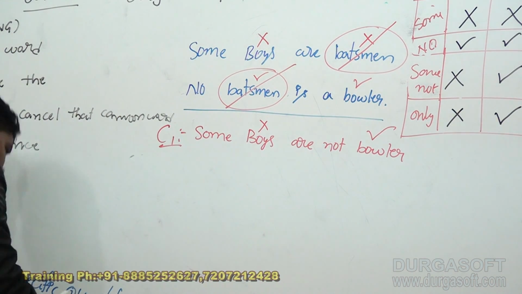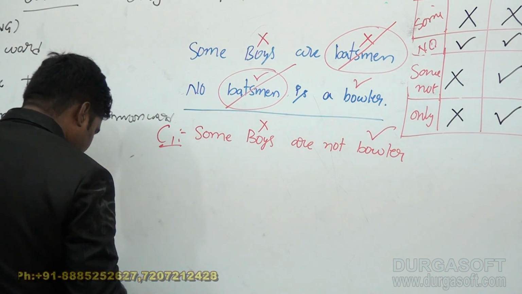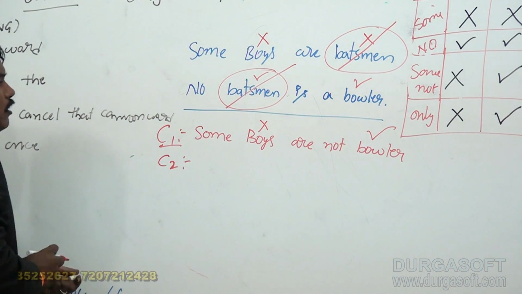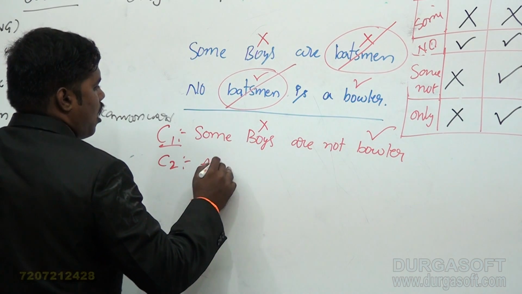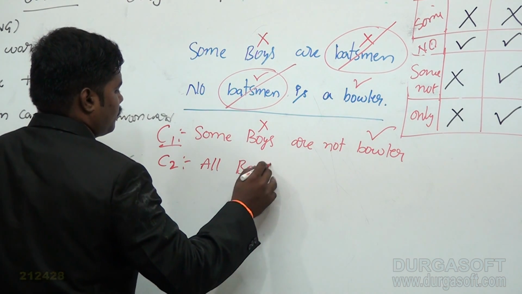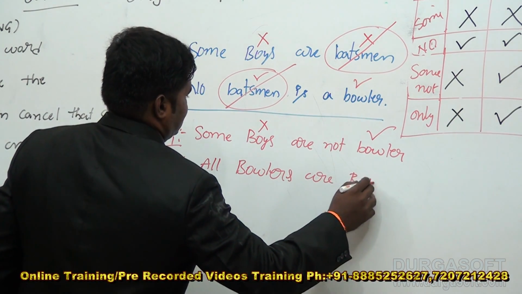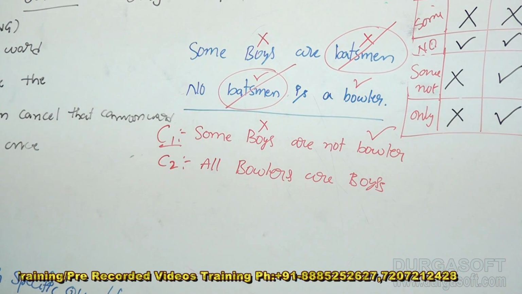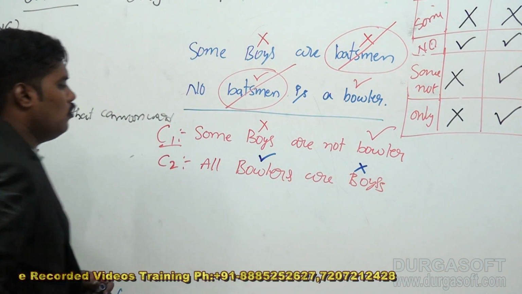And another way I can write another conclusion, suppose for example: all bowlers are boys. In this case also, bowlers have distribution and boys have no distribution.